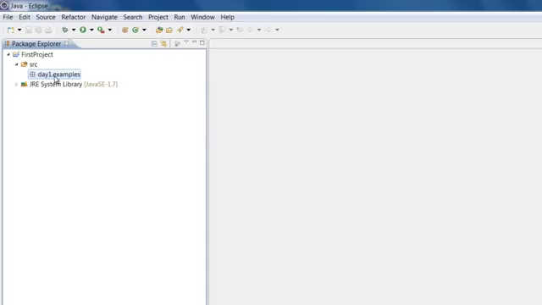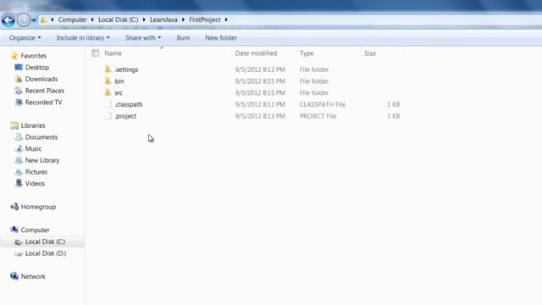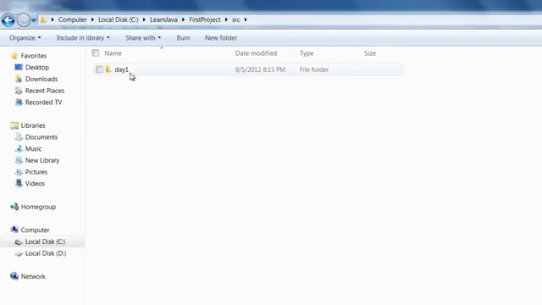If you want to see the folder structure, you can go to the C drive, Learn Java workspace, and you can see the project name first project, under which we see the source folder, and under which you will see this day1 folder, and under which you will see the examples folder. So you can see that the packages that we created basically created folders for us in the C drive.